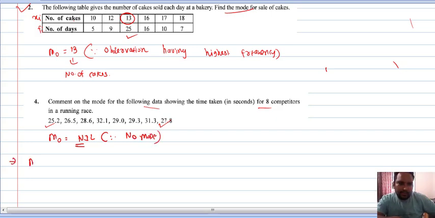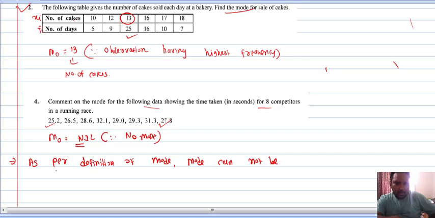So here write as per the definition of mode, mode cannot be found for the given data.